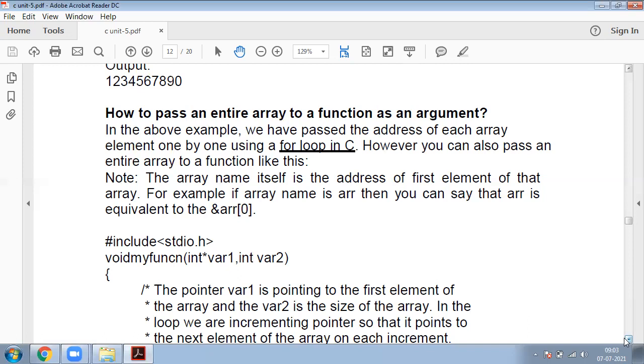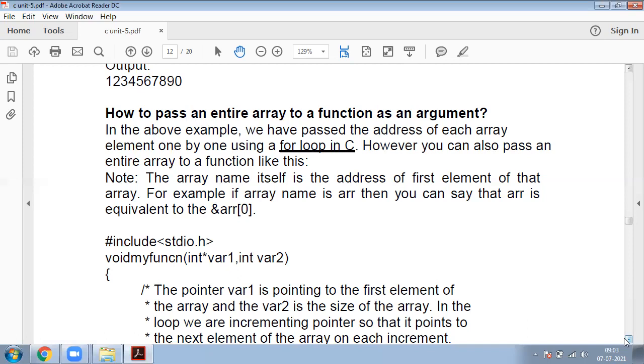Now, call by reference. The main function consists of a function call, and the function call consists of a parameter that is a reference, an array address. The formal parameter is located at the function body as pointer type.